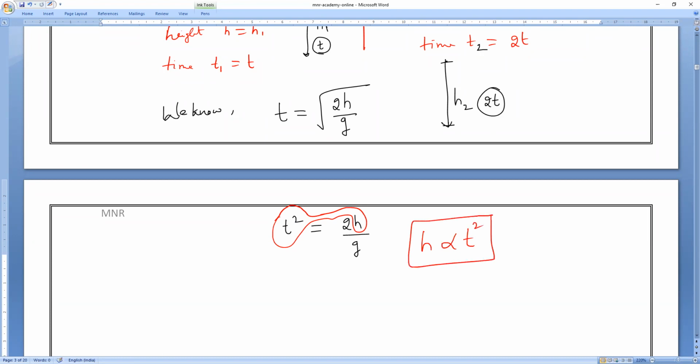Am I right, everyone? h is directly proportional to t square. Is it right or wrong? Yes or no? All of you.